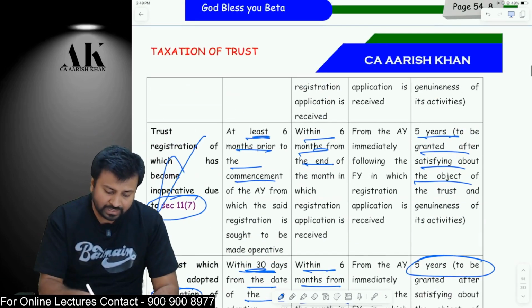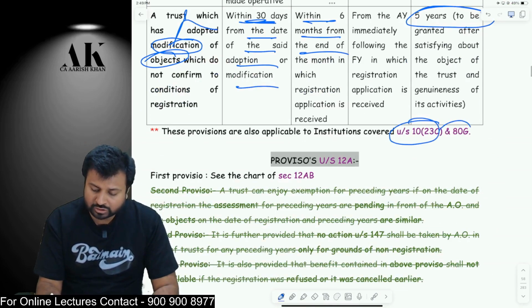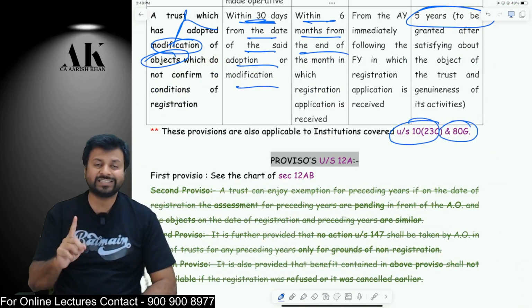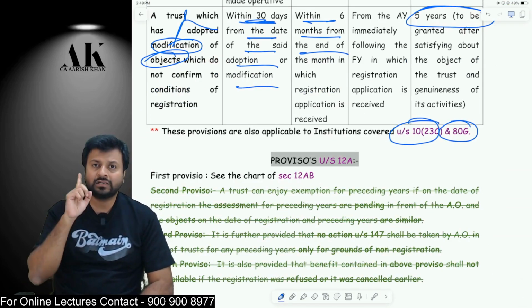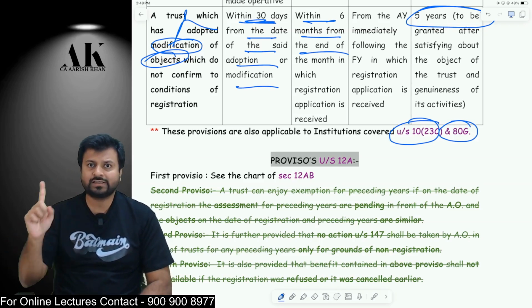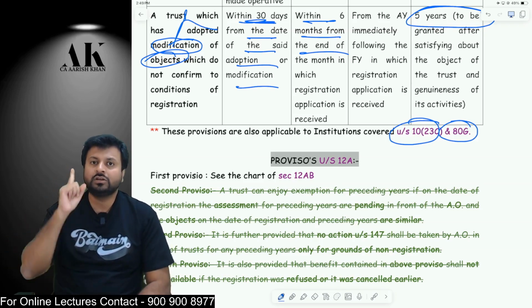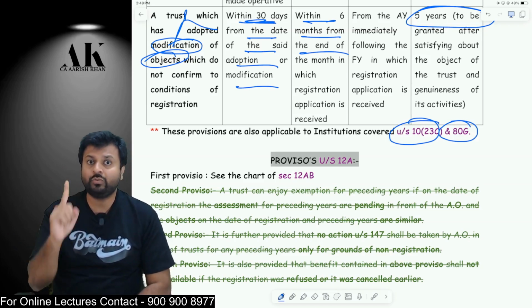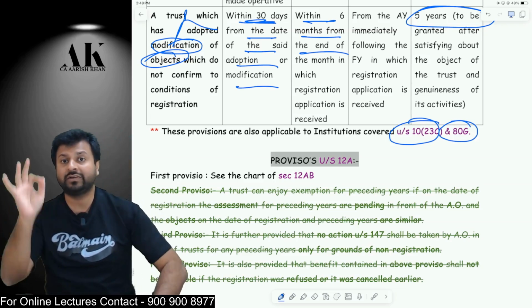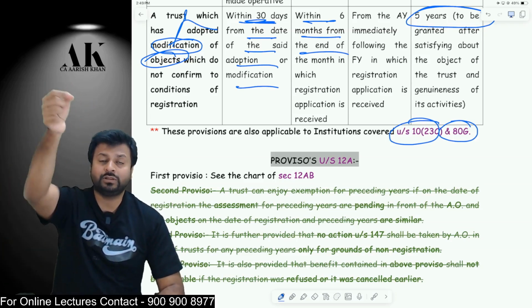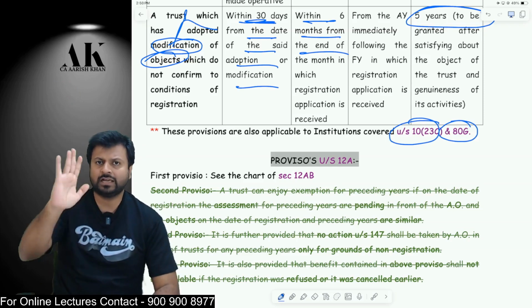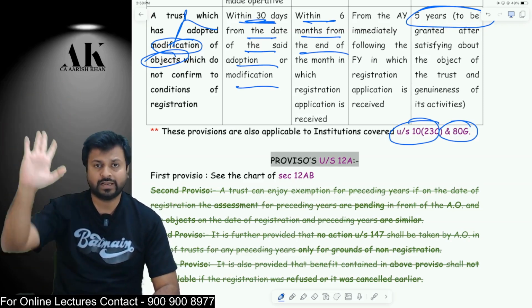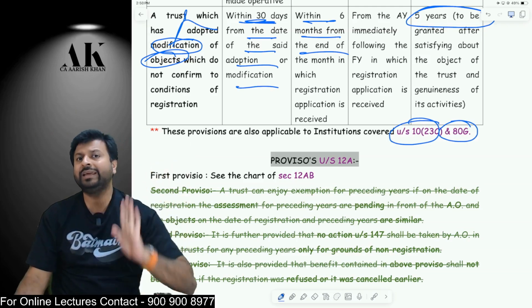Now, apart from the last 2 points, the first 4 points are also applicable for an institution which is registered under 10(23C) and a donee which is registered under 80G for receiving donation. So even a donee registered under 80G and an institution registered under 10(23C) also have to make a fresh application. Those people also have to follow the procedure which I have told you just now, except the last 2 points. Okay, the first 4 points everybody has to follow. The last 2 points only 12AB trusts have to follow.